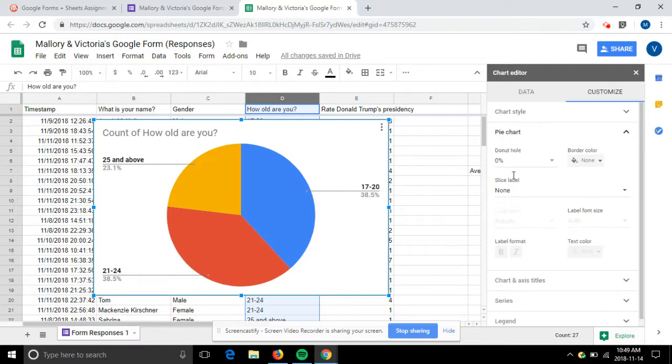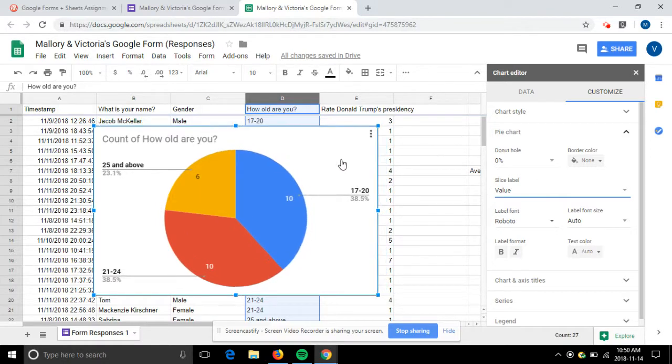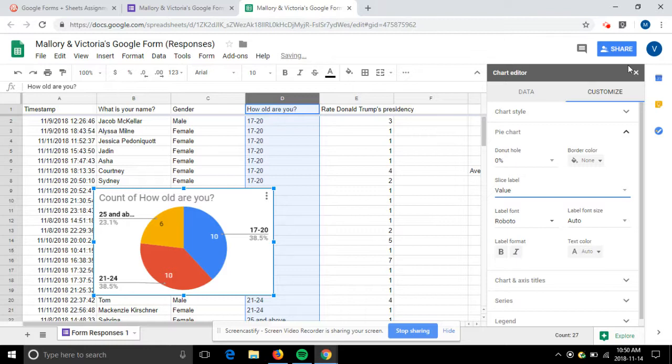And you click on your slice label, and you look at the value. It's going to show you exactly how many people are in those age groups again. So there were 10 people in the 17 to 20, 10 people in the 21 to 24, and only 6 lonely people in the 25 and above. So we're going to make that a little bit smaller, just so it's out of the way.